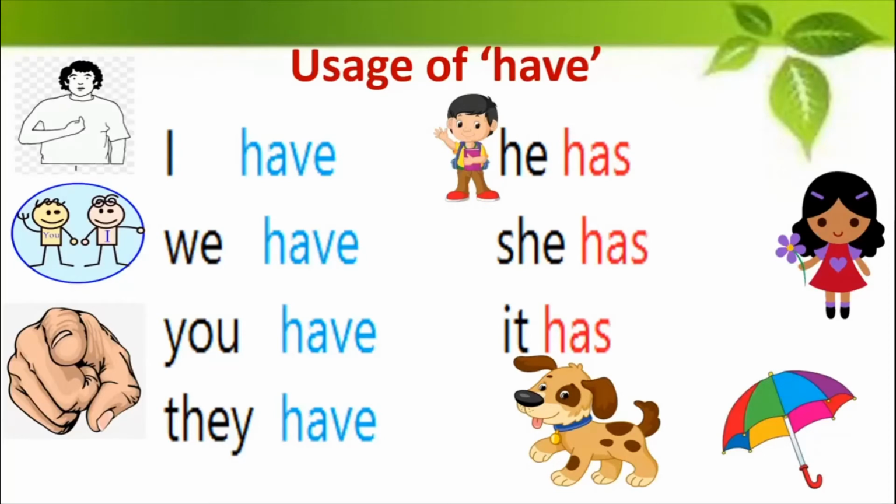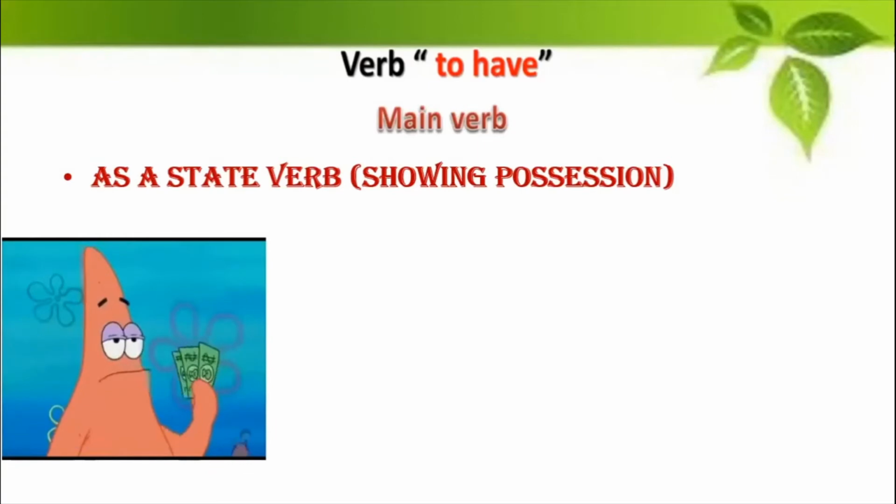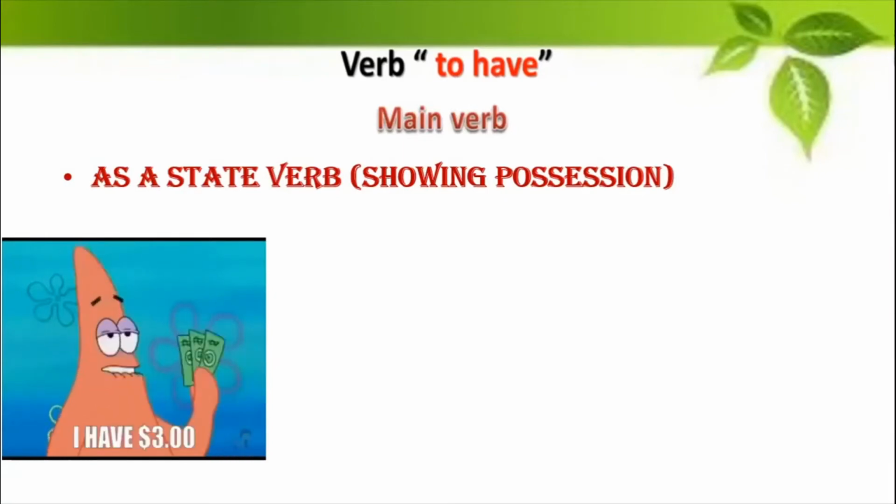Now we will see the various situations in which the verb to have is used. That is, what are the various forms of this verb to have. So it is used as a main verb sometimes, and it acts as a state verb. The state verb means it shows possession. For example, someone is saying "I have 3 rupees." I have, that means it shows that I am possessing. I have with me 3 rupees. So I have here shows possession.